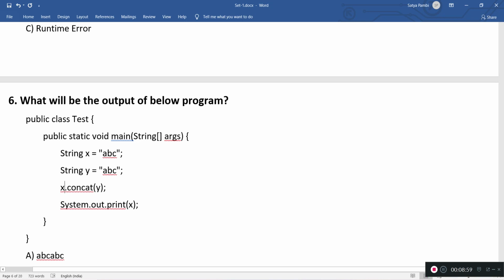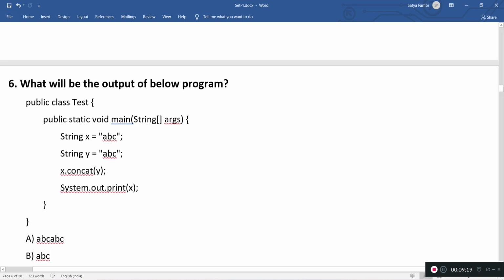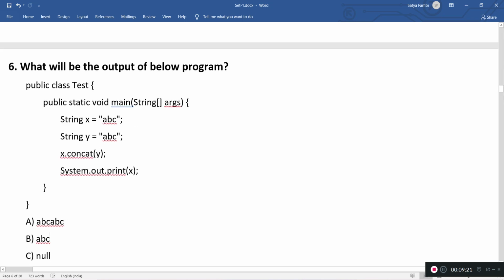Java creates a new object by concatenating x and y and returns the new value, but we are not capturing that value, so it is dangling, and x contains only the old value, that is abc. If we print x, it comes as abc only. So the answer is b.